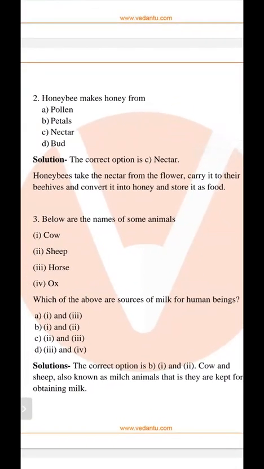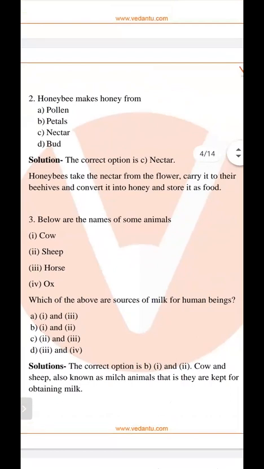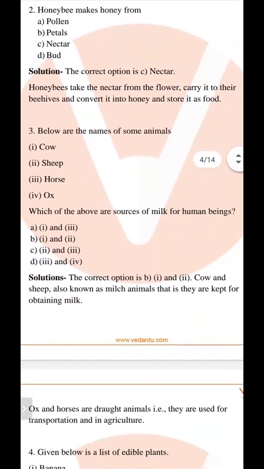So how does a honeybee make honey? Honeybee makes honey from the nectar of the flowers. So nectar is the right answer.